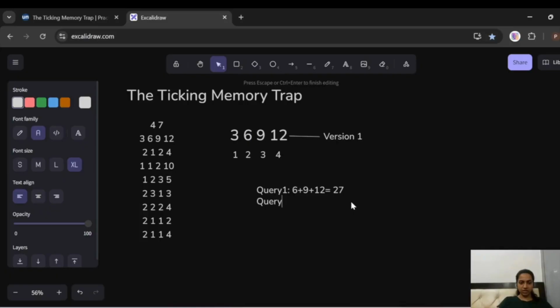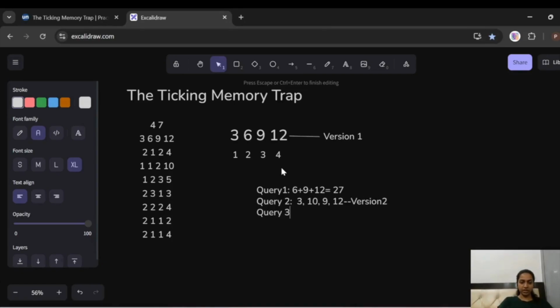Now, what does the next one tell us to do? Query 2 tells us that we have to update, because we are given 1 initially. Now, where do we have to update? In version 1 itself. And we have to change value 6 to value 10. So now our array is going to look like 3, 10, 9 and 12. And this is going to be our version 2.